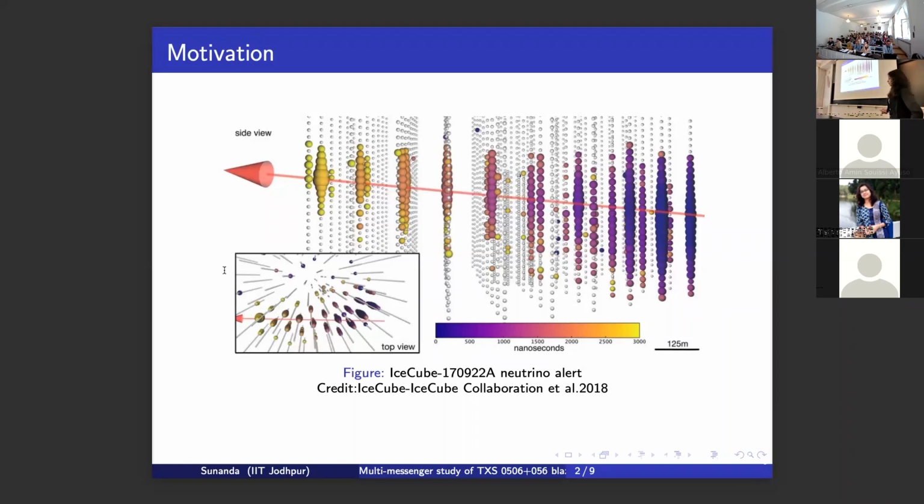TXS0506+056. This blazar itself is very important because it has an IceCube neutrino correlation. It has a spatial and temporal correlation with the IceCube neutrino event, which was observed